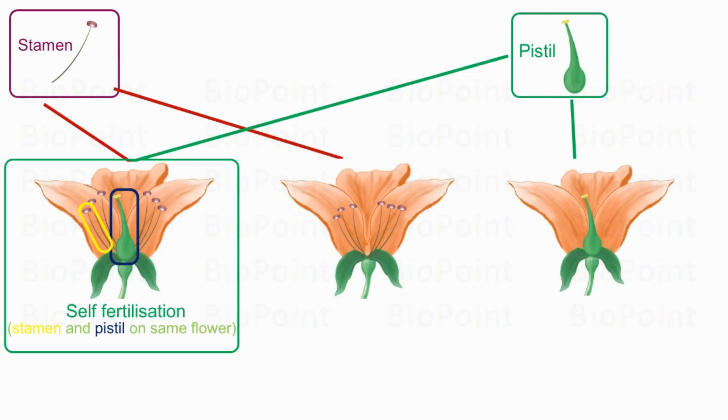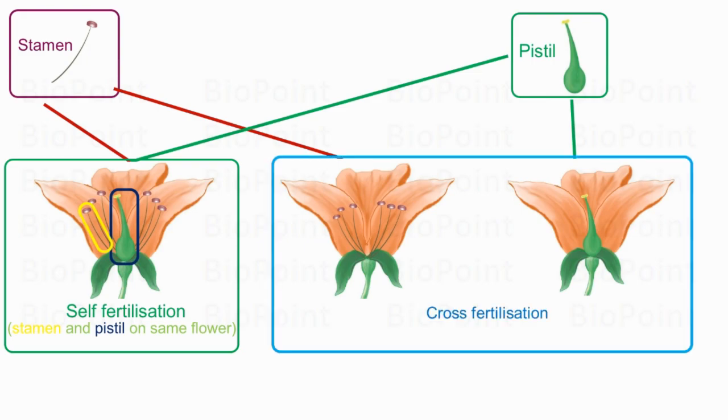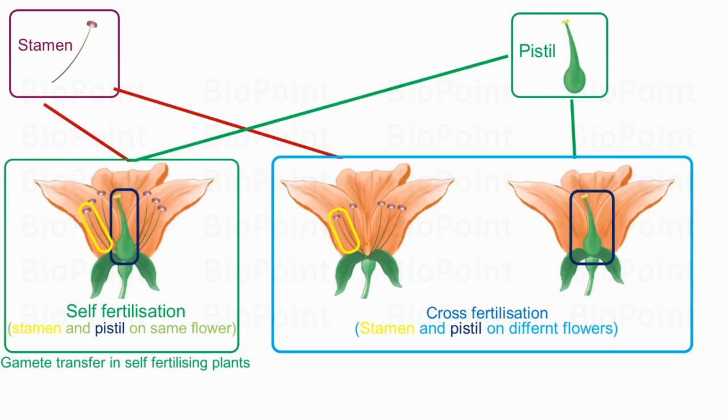And second is cross-fertilization, when stamen and pistil are on different flowers. Depending on these two types, gamete transfer can also occur in two ways. That is, gamete transfer in self-fertilizing or bisexual flowers, and gamete transfer in cross-fertilizing and cross-pollinating plants.